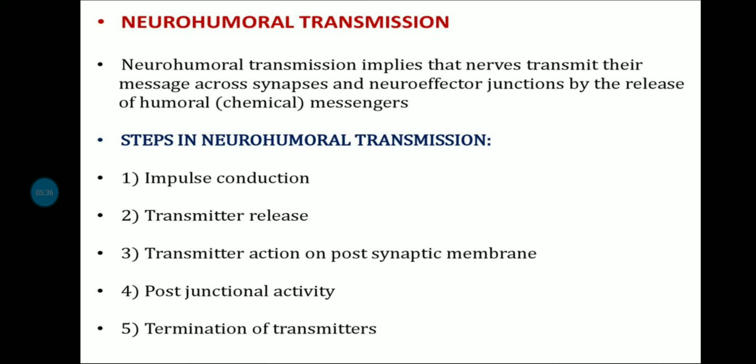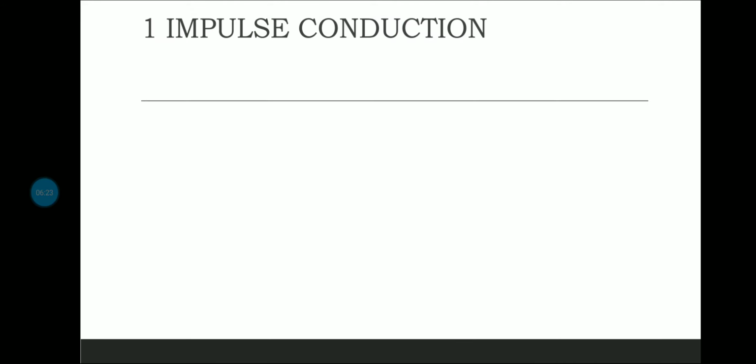Now the 5 steps we are having in neurohumoral transmission, which is first one, impulse conduction, transmitter release, transmitter action on post synaptic membrane. So what happens is, firstly impulse will be conducted, right. As soon as the impulse comes, the transmitter will be released, okay, from the vesicles, synaptic vesicles. Okay, transmitter will be released, then what will happen, transmitter will act by going onto the post synaptic membrane. Okay, then what will happen, post junctional activity will occur. Okay, as soon as it acts, some activity is going to happen on the post junctional membrane, and then lastly what will happen, termination of the transmitters will happen. Okay, so these are the 5 very very important steps, and we are going to look at each of them.